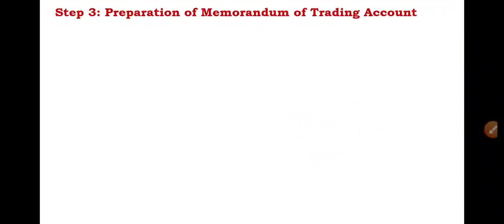In order to calculate the stock on date of fire, you should prepare memorandum of trading account based on the rate of gross profit of the previous year. If rate of gross profit is given in the question, we don't want to go with the first and second step. We can directly start with the third step.